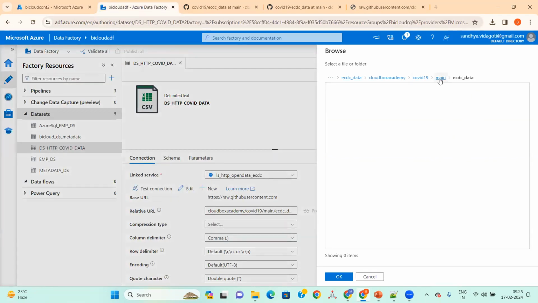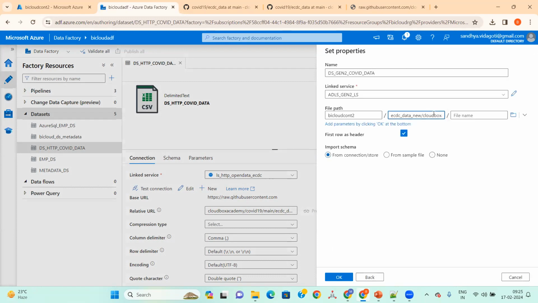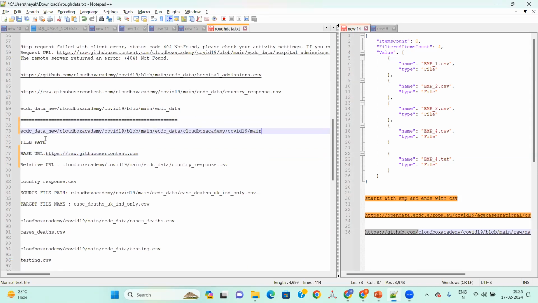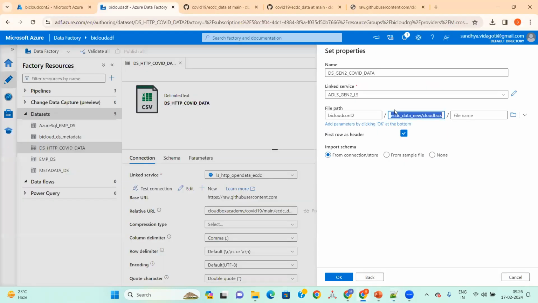Let me see the file name. Is it duplicated? Let's see. ECDC data. Okay, this is not required. And the file name, it will get dynamically from that place. So this is none.